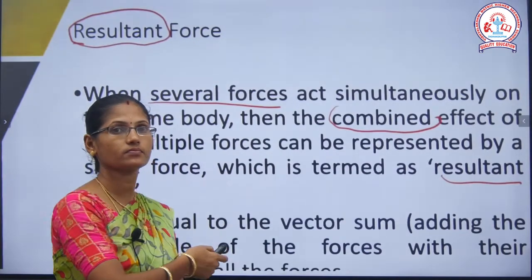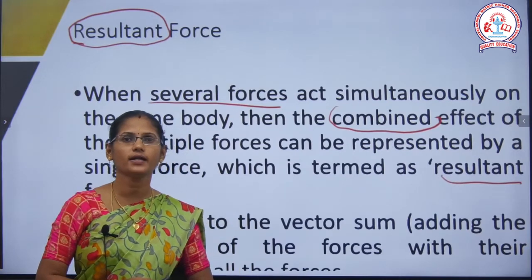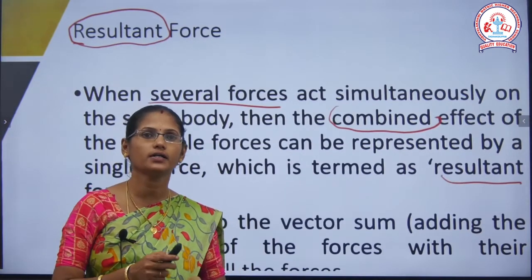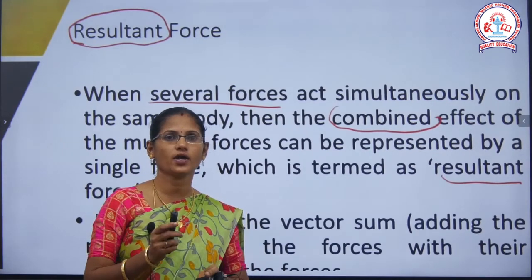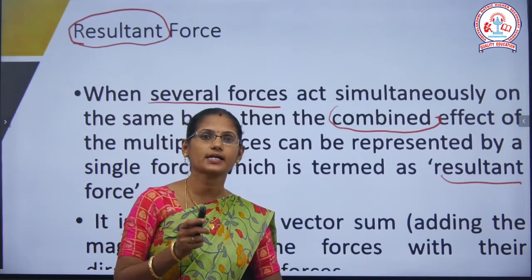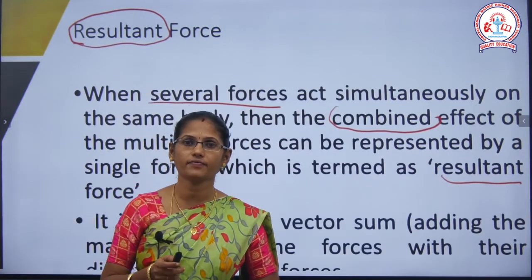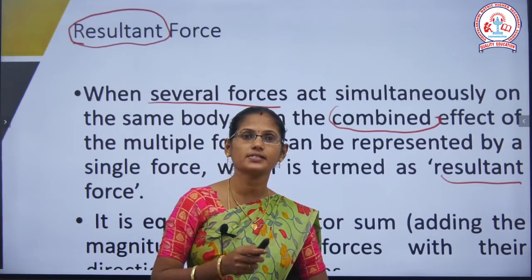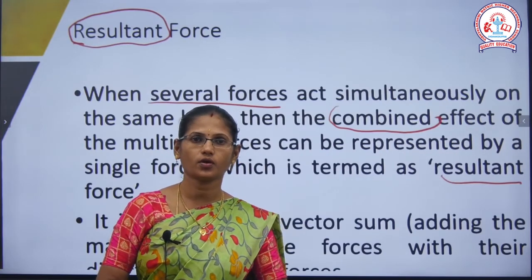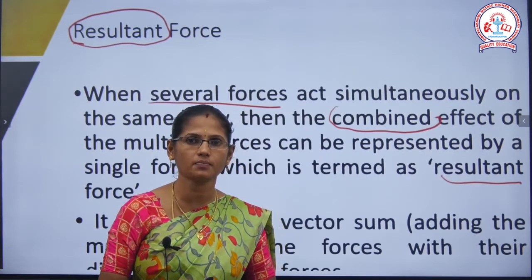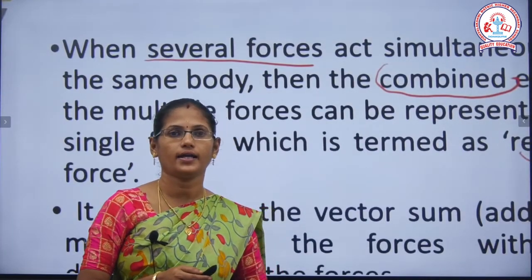And next one, resultant force. So, what is resultant force? Resultant force is when several forces act simultaneously on the same body. Okay, whether upward or downward or left or right, you have to consider several forces acting simultaneously on the same object. The combined effect of multiple forces can be represented by a single force, which we call the resultant force. Okay, so you add all the forces. Resultant force is nothing but the sum of all the forces.